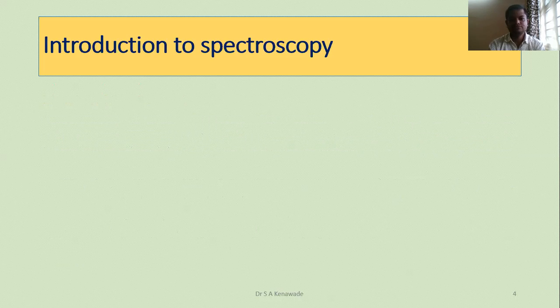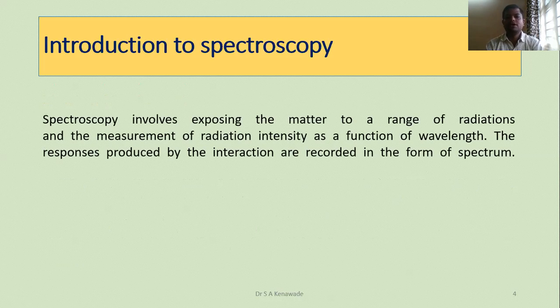Spectroscopy involves exposing the matter to a range of radiation. When your matter is kept in contact with various radiation of various ranges, we measure the radiation intensity as a function of wavelength.